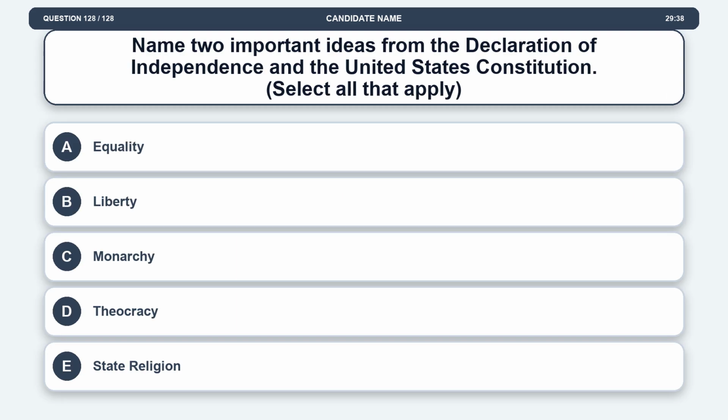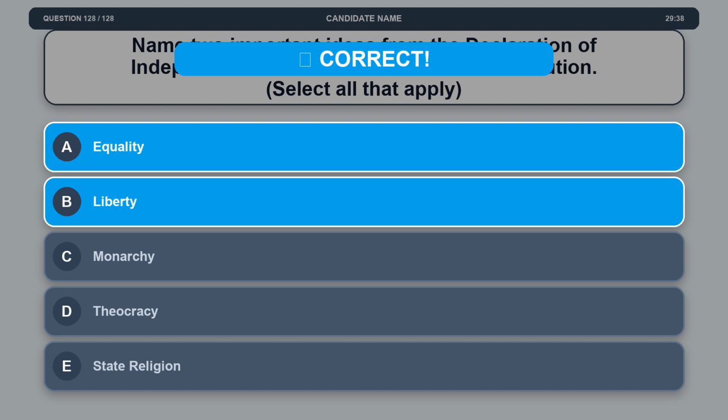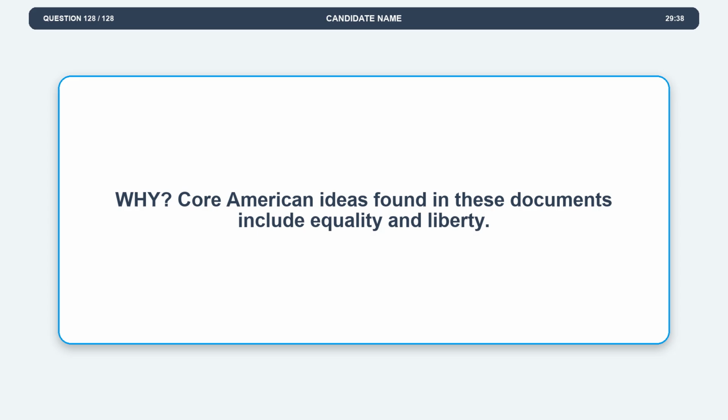Question 128. Name 2 important ideas from the Declaration of Independence and the United States Constitution. Option A, equality. Option B, liberty. Option C, monarchy. Option D, theocracy. Option E, state religion. The correct answers are options A and B. Option A, equality. Option B, liberty. Explanation. Core American ideas found in these documents include equality and liberty.